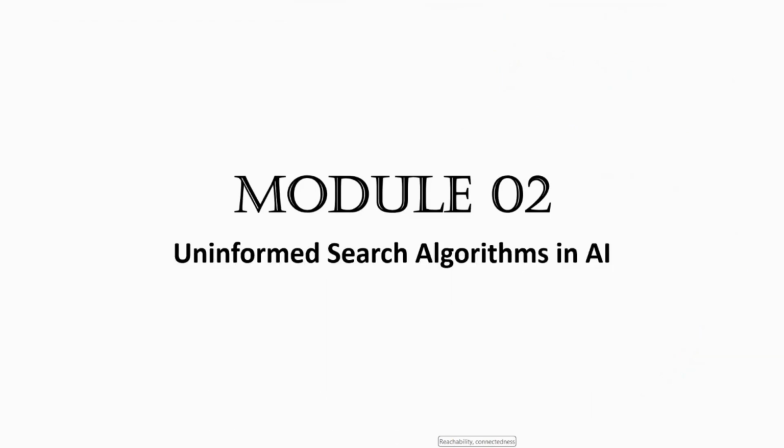Today's topic, we're discussing uninformed search algorithms in AI. This is our module 2. Let's begin this topic.